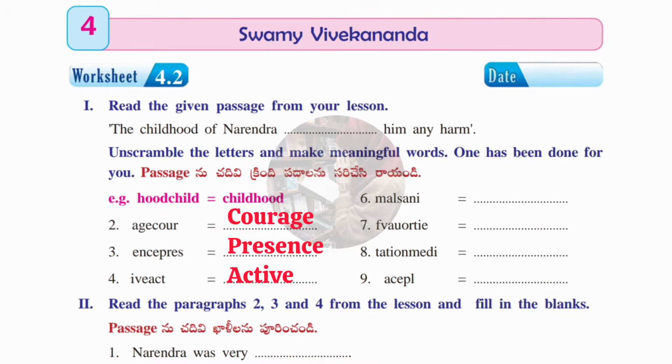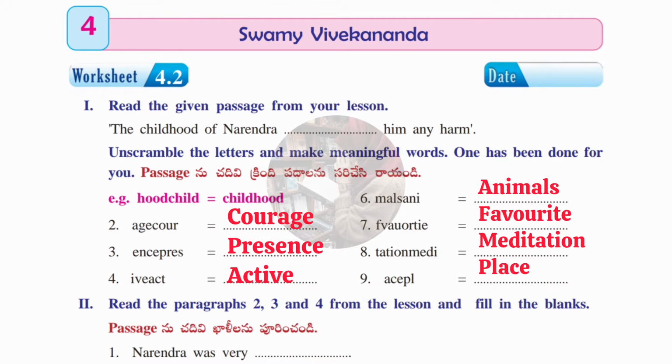Second one is courage, COURAGE. Third one is presence, PRESENCE. Fourth one is active, ACTIVE. Next one, animals, ANIMALS. Next, favourite, FAVOURITE. Next one is meditation, MEDITATION. Last word is place, PLACE.